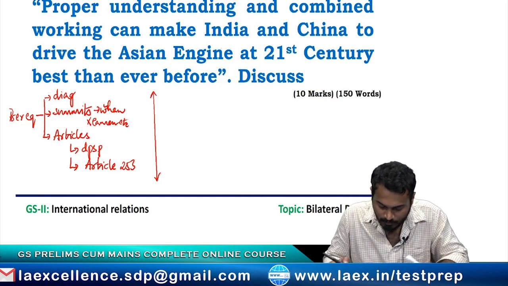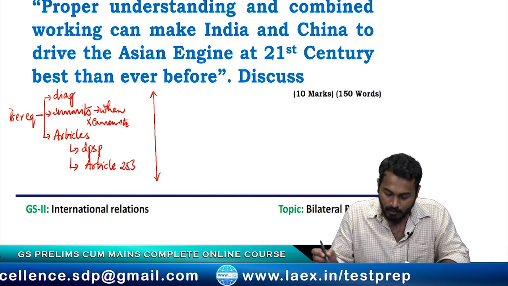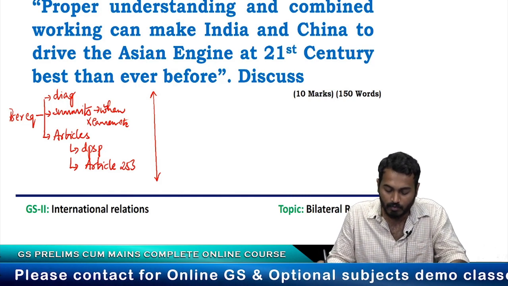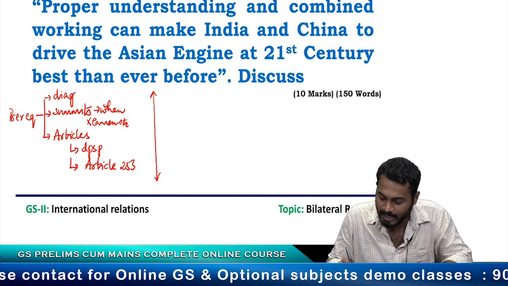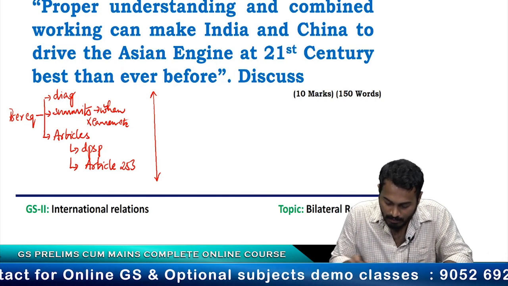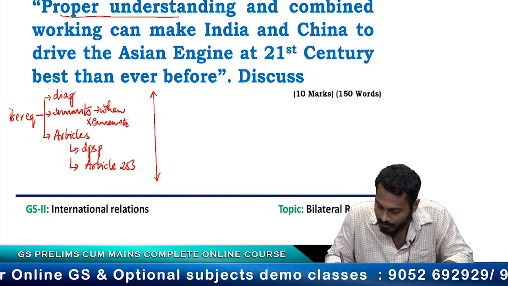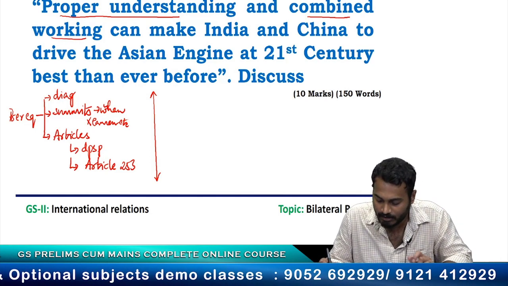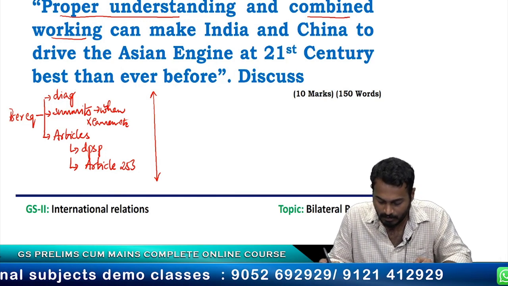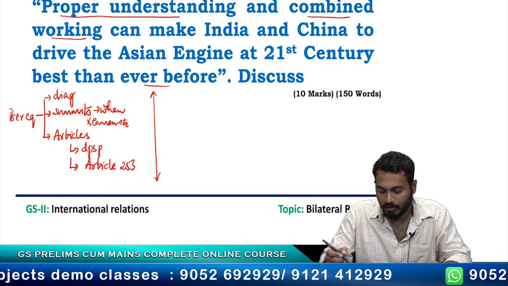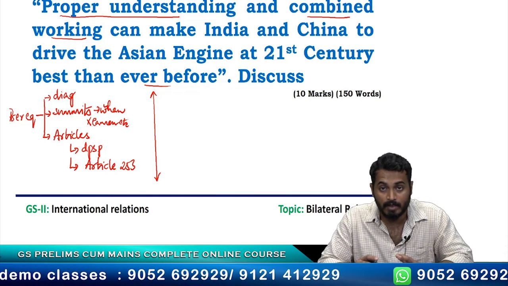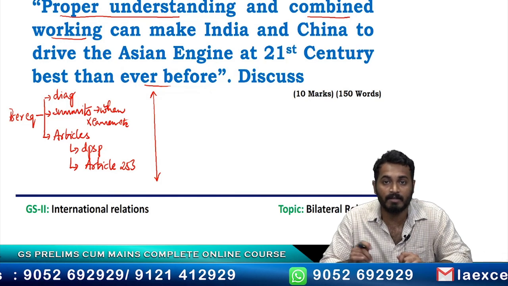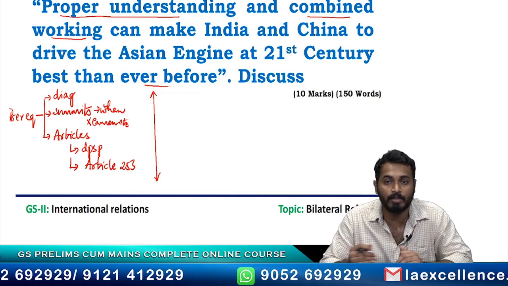So the question is the following. It is a 10 marker question, by the way, which is to say you have 2 pages. The question is: proper understanding and combined working can make India and China drive the Asian engine in the 21st century better than ever before. So basically it is trying to say that these 2 countries have to resolve the conflicts so as to drive the Asian engine more than ever before.